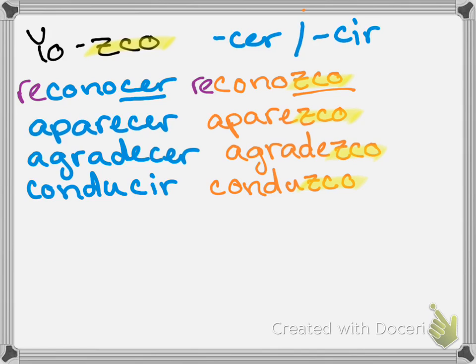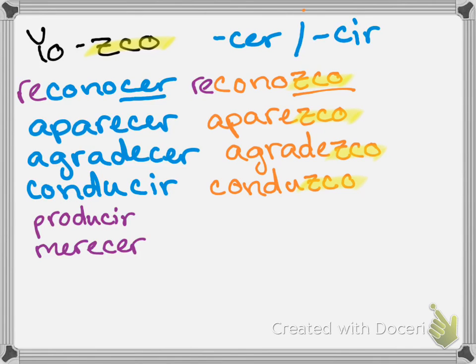A few more verbs that change, like these that I have mentioned, include producir, which is to produce, produzco, right? Merecer. Merecer means to deserve. Okay, so merezco más dinero por el trabajo que yo hago.